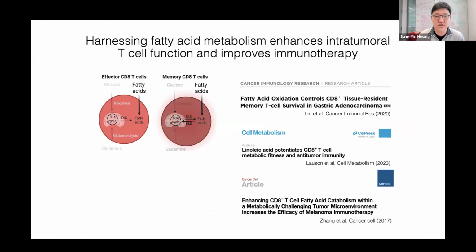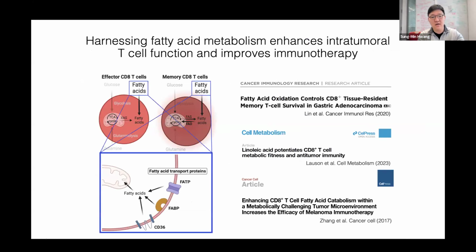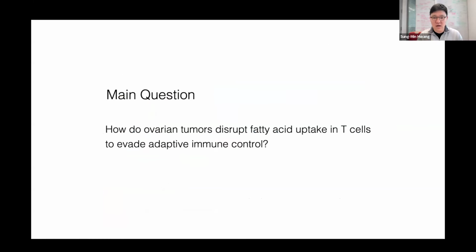Because in other tumor types, such as melanoma and gastric cancer, it has been shown that enhancing fatty acid uptake and mitochondrial fatty acid oxidation indeed enhances anti-tumor T cell function and immunotherapy. And in this process, the fatty acid transport proteins, fatty acid binding proteins, and CD36 regulate this process to effectively utilize fatty acid uptake and mitochondrial oxidation. So we have a very simple but very critical question: how do ovarian tumors disrupt fatty acid uptake in T cells to evade adaptive immune control?